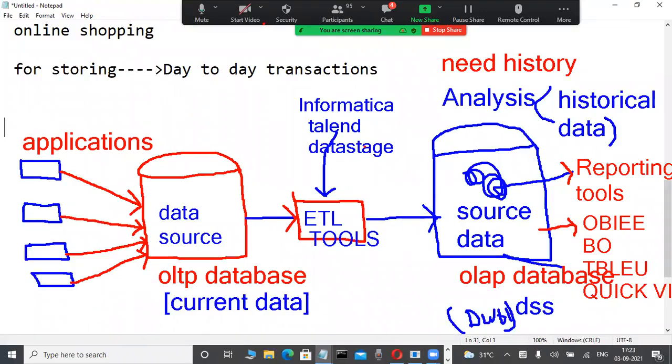Whenever you work on the data warehousing side, you learn these reporting tools or these ETL tools, which are GUI-based, graphical user interface tools. You are not required to write big code. Just a little bit of SQL knowledge is required. This is SQL.